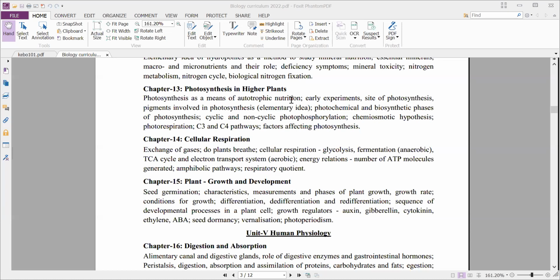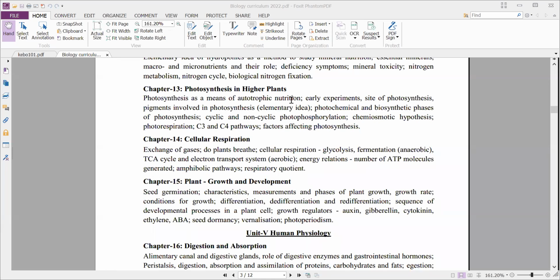Okay, that is by the chemiosmotic hypothesis. Why is it called the chemiosmotic hypothesis? Okay, and we'll study about photorespiration. And we'll also study about the C3 and C4 pathways. What is meant by the C3 pathway and what is meant by the C4 pathway? Okay, and the factors affecting photosynthesis.